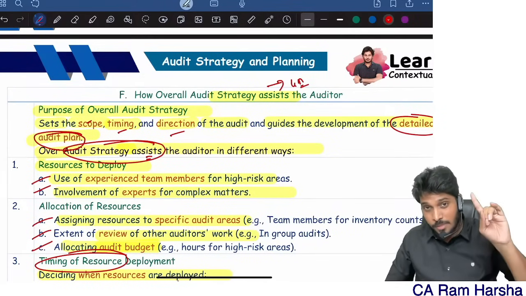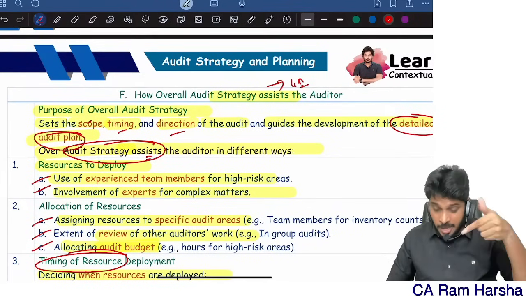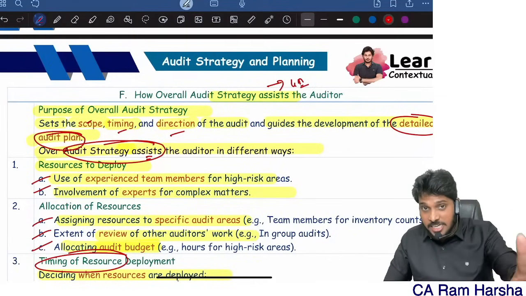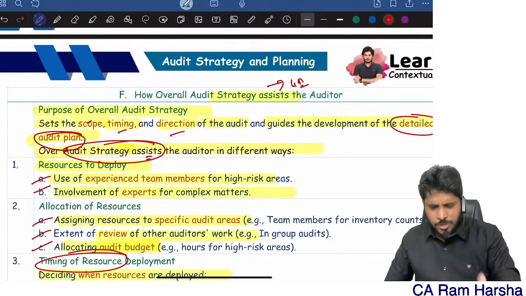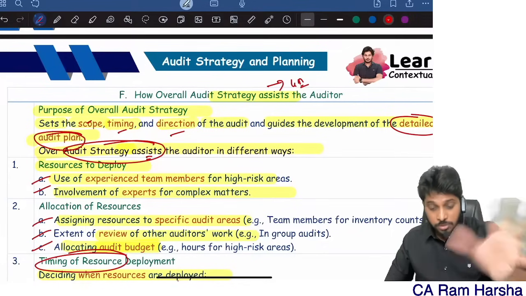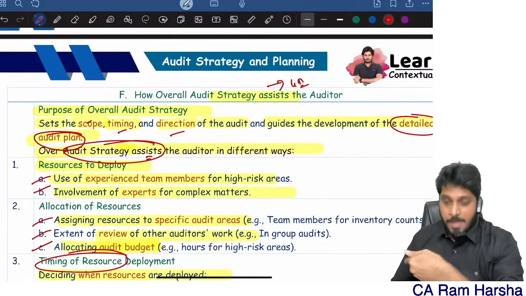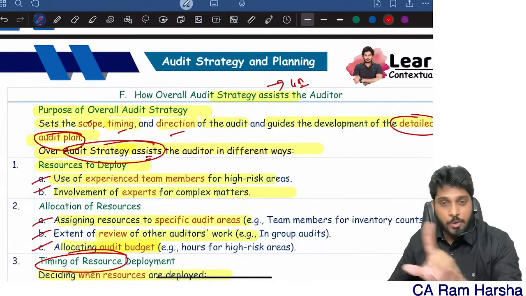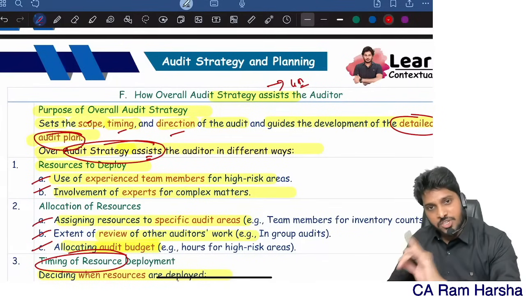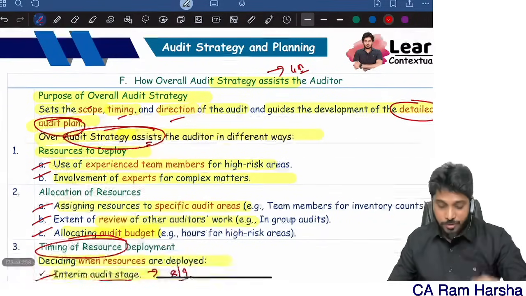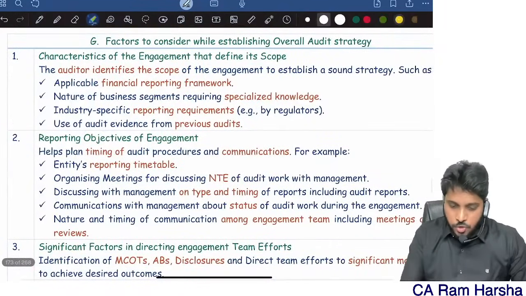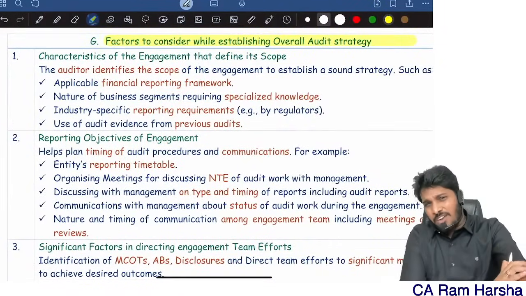Remember, benefits of planning, that is different. Benefits of audit strategy, the answer is different. Be careful. There is a high possibility that students might write the same answer. Again, we have another question: advantages of program. Later we have another concept called audit program. There also we have a discussion called advantage of program. So be careful. Next. So when I'm developing a strategy, what factors should I consider?